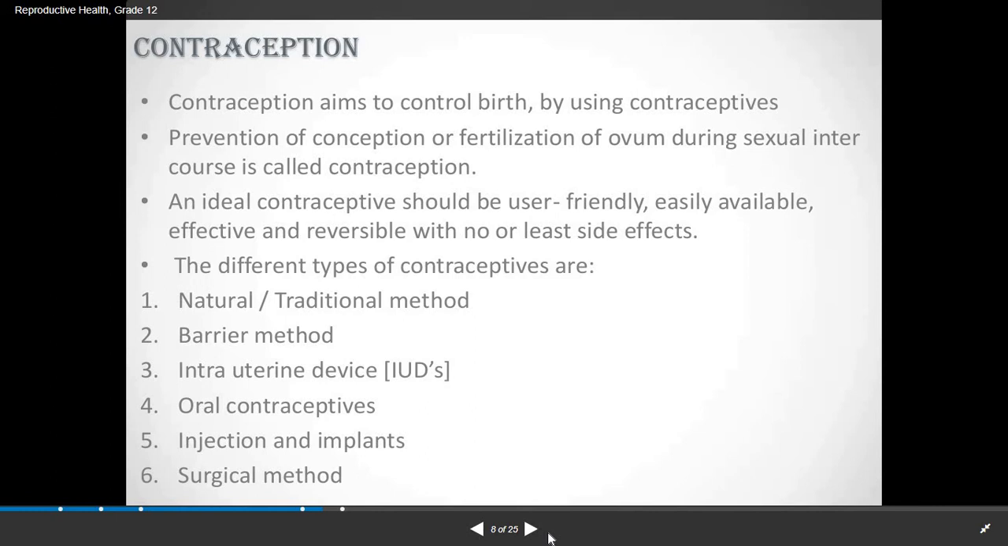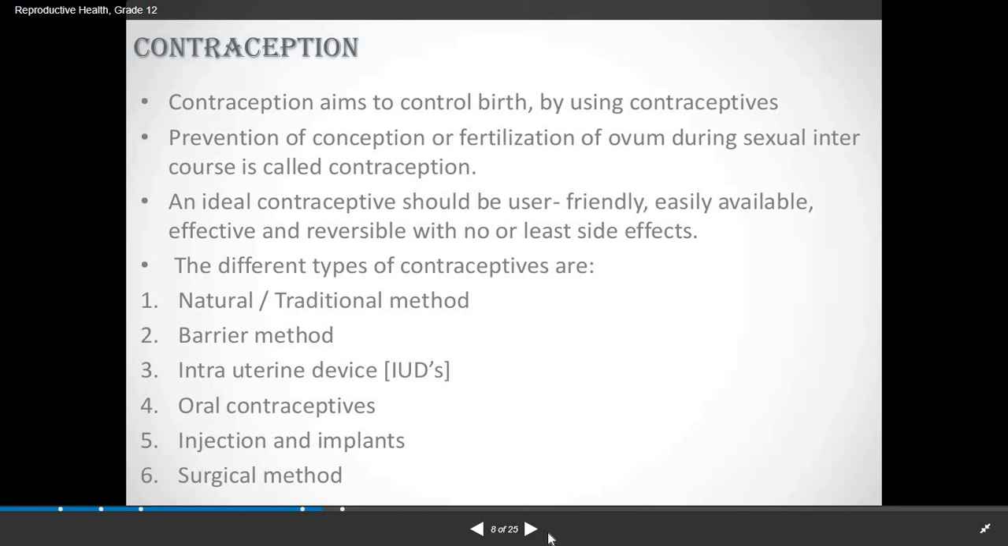An ideal contraceptive should have the following characteristics: it should be user friendly, easily available, effective and reversible with no or least side effects. And also one more thing, it should be cost effective, means it should not be too expensive to purchase. So these are all the characteristics of an ideal contraceptive.